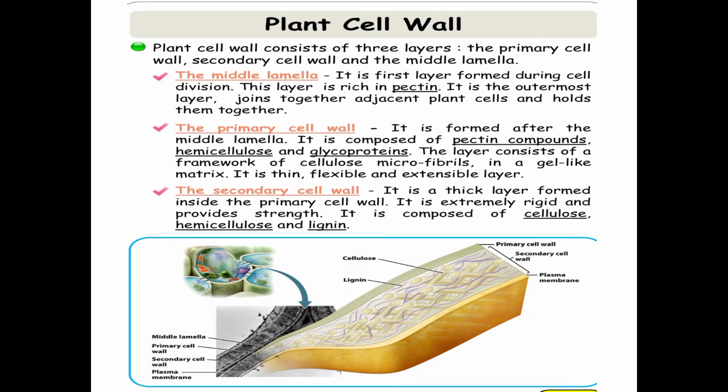It provides strength to the plant cell. So these are the three layers of the cell wall. I will repeat once again: the middle lamella, the primary cell wall, the secondary cell wall.